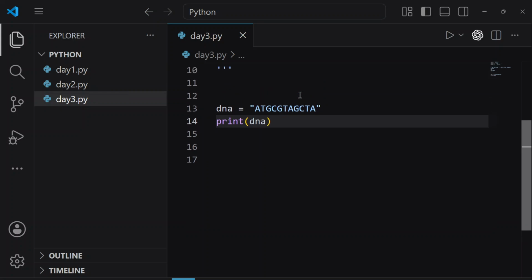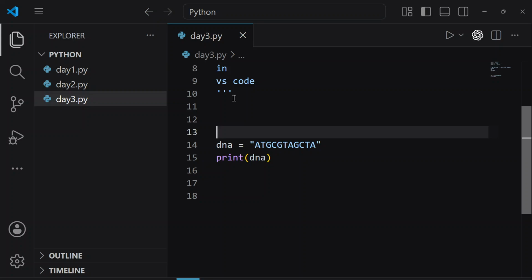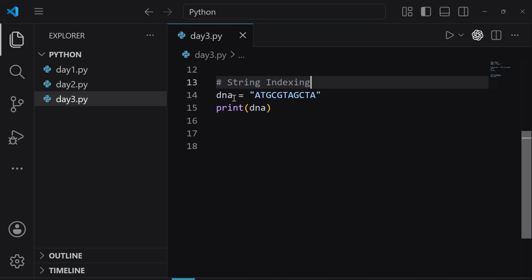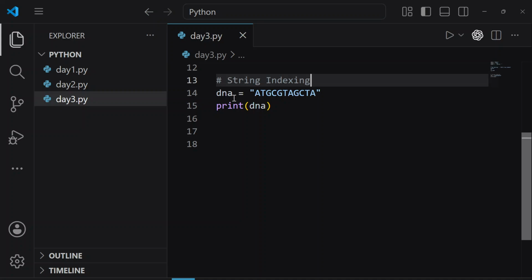So let me write it. Today here we are going to learn about string indexing. You might have already heard of the word index, right? For example, you all have books and on the starting page of the books, there is always an index page. That on page number 1, you have chapter 1. On page number 10, you have chapter 2. On page number 30, you have chapter 3, right? So what is that? That is an index.